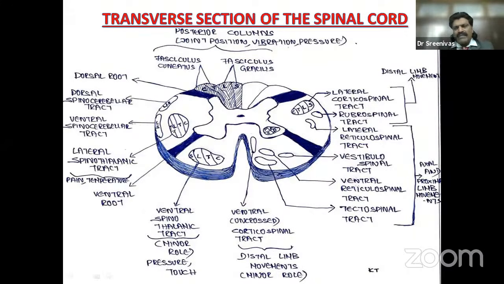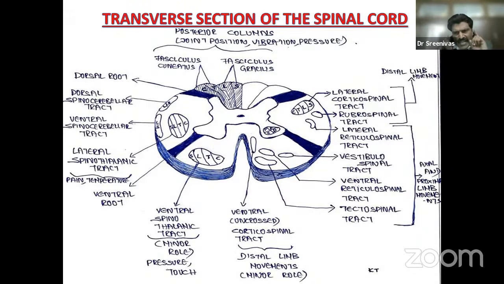Second is the spinothalamic tract, which is very, very important, and carries pain and temperature sensation. A very important concept is that it ascends just one or two segments in the spinal cord and immediately crosses over to the opposite side and then ascends. The sacral fibers are the peripheral most, and therefore when an extramedullary compression comes, the sacral fibers are the first to get affected. Whereas if it's an intramedullary lesion, sacral fibers are the last to get affected because they are